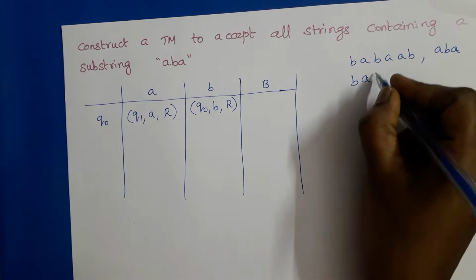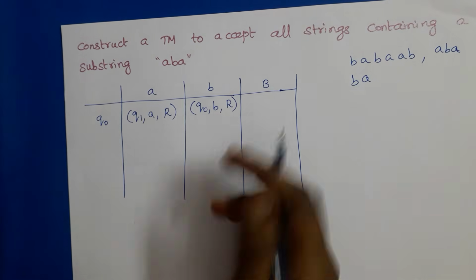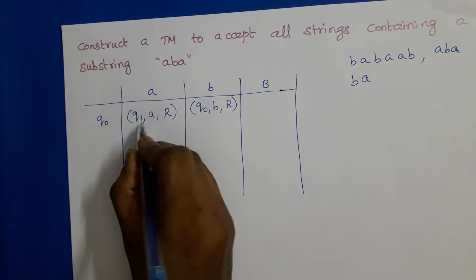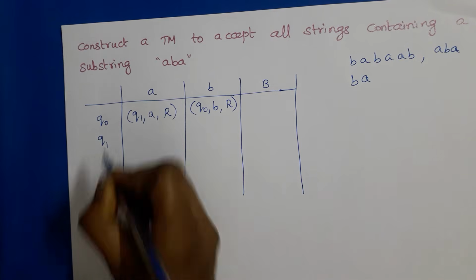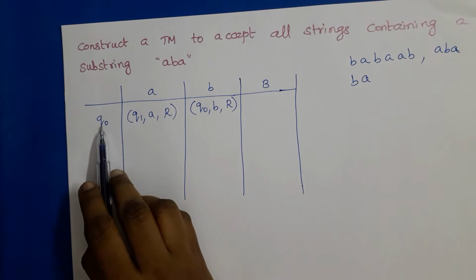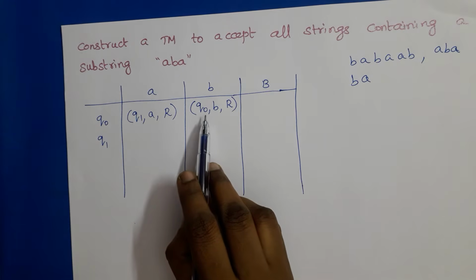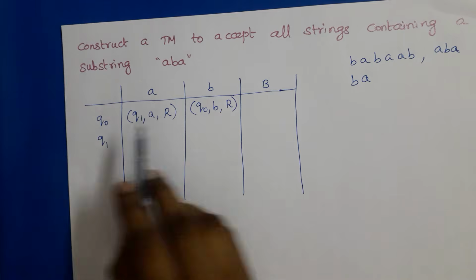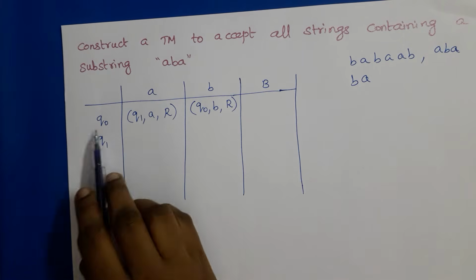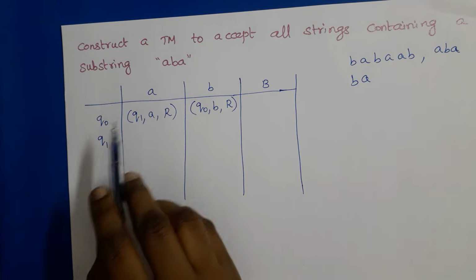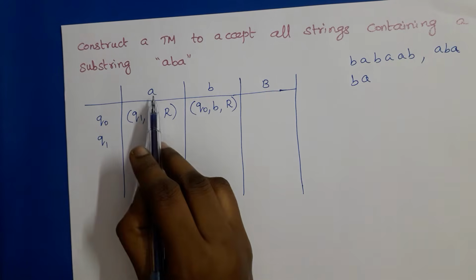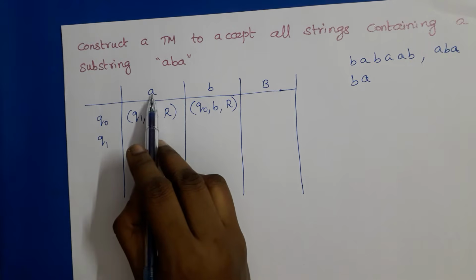Now the current state is Q1. So in state Q naught, if B is the tape symbol, we remain in the same state. If A is the tape symbol, we need to reach Q1. We will be in state Q1 after reading symbol A.